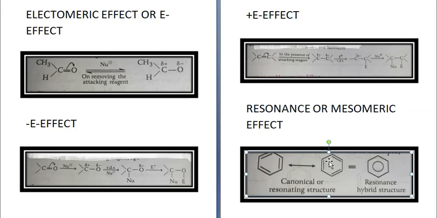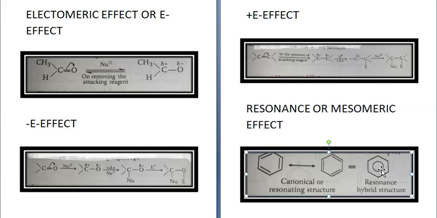So both these structures combine together to give this structure, which is the resonance hybrid structure. So all the properties of benzene cannot be explained only by this structure or by this structure, but when we look at a mixture of these structures, the resonance hybrid structure, then it can be explained.